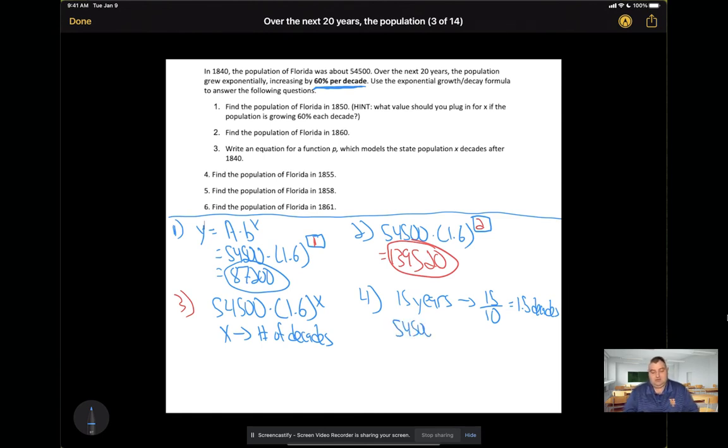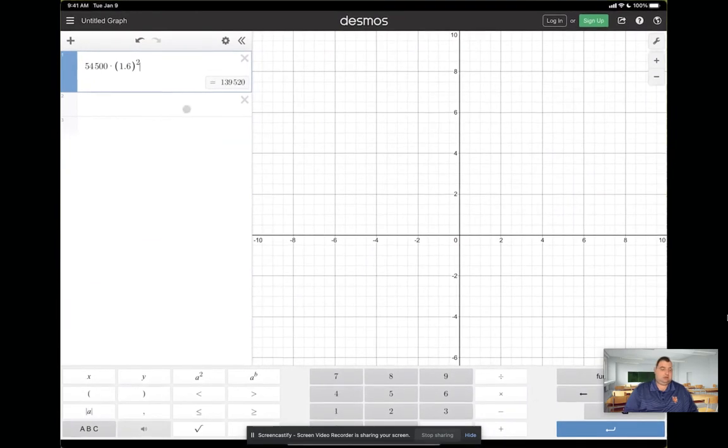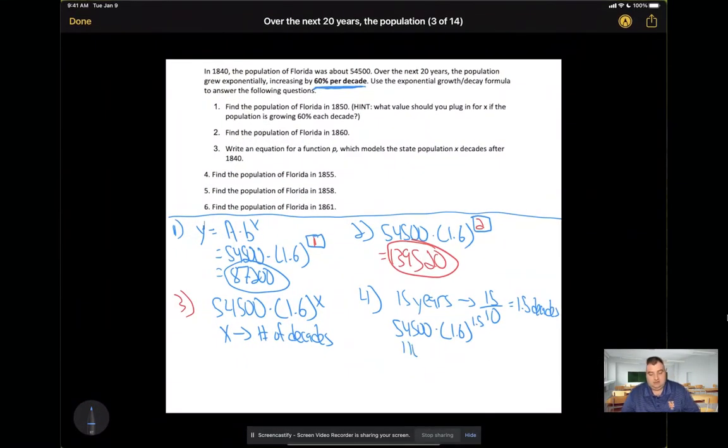So 54,500 times 1.6 to the power of 1.5. So 1.5 is my x value. Let's go to Desmos and calculate that. I'm going to round this to the nearest whole number since we're talking about population. So the population is going to be 110,300.